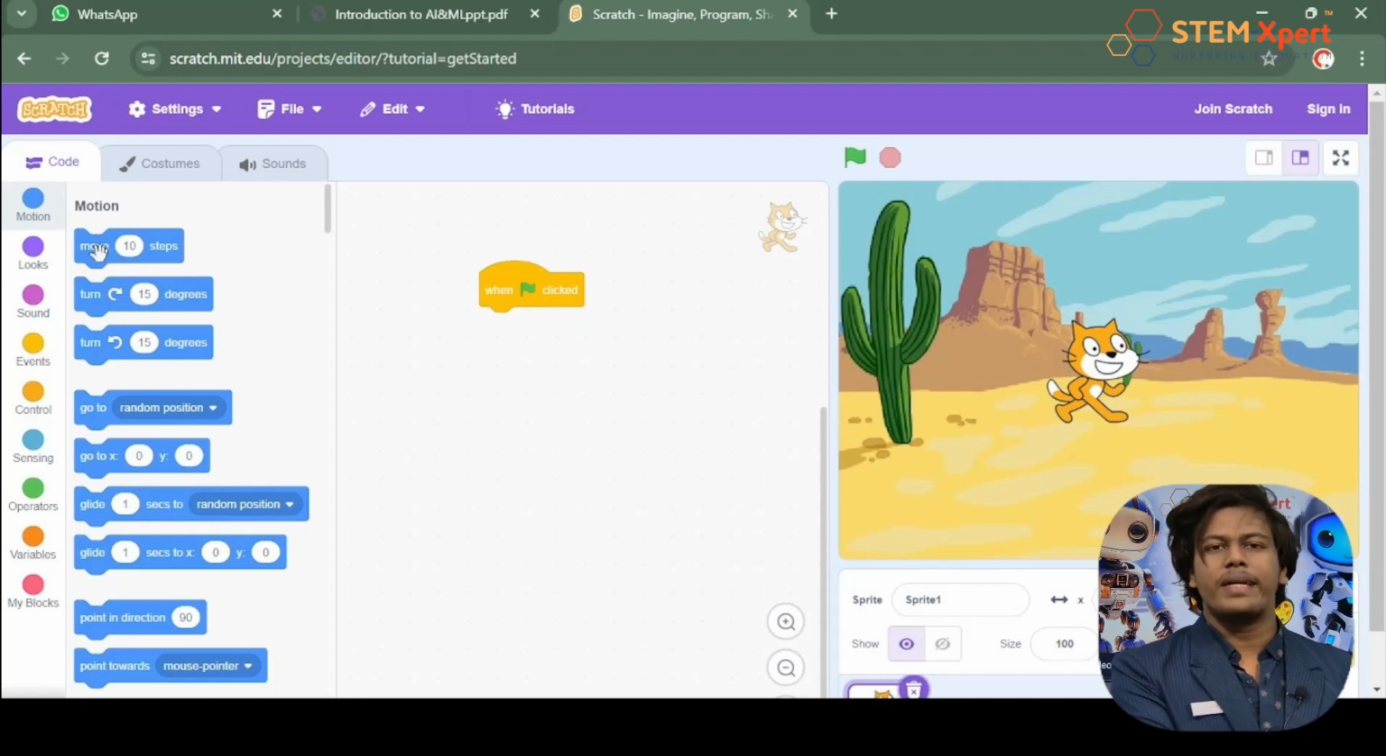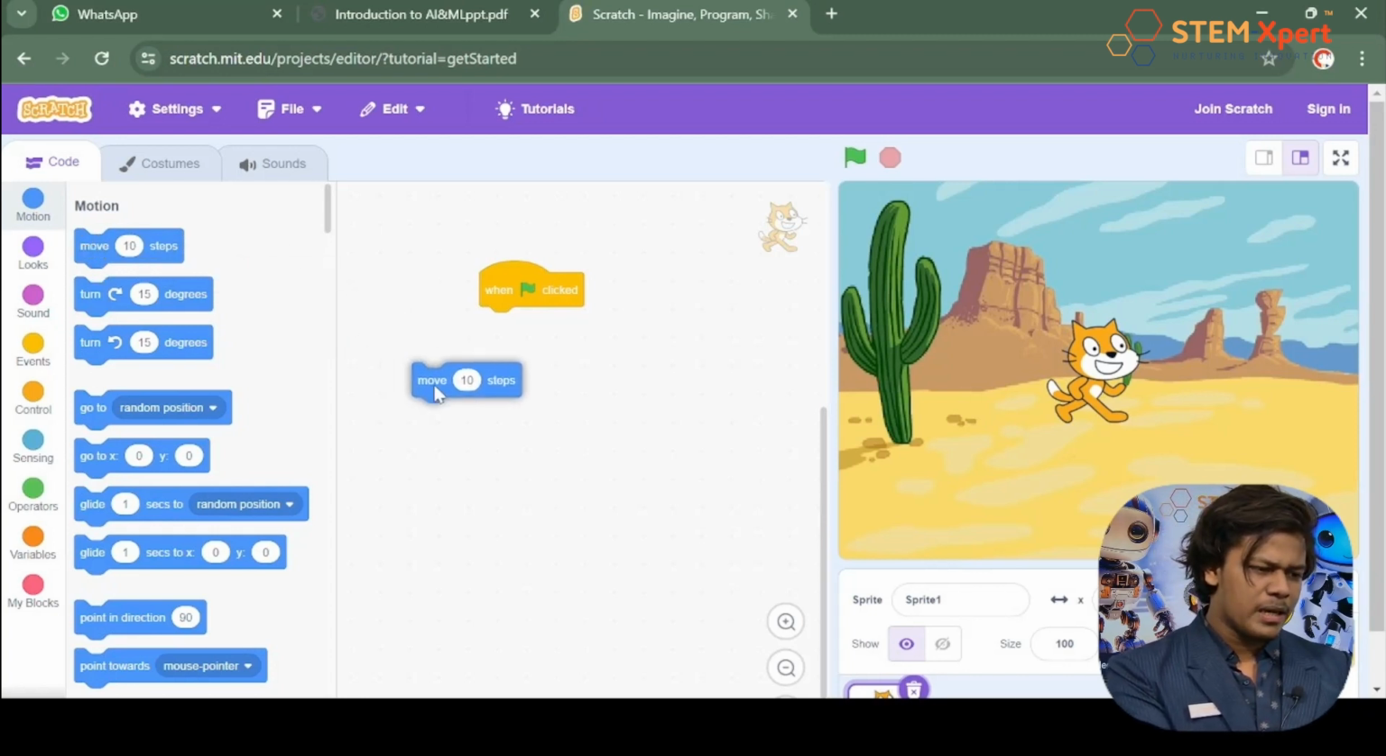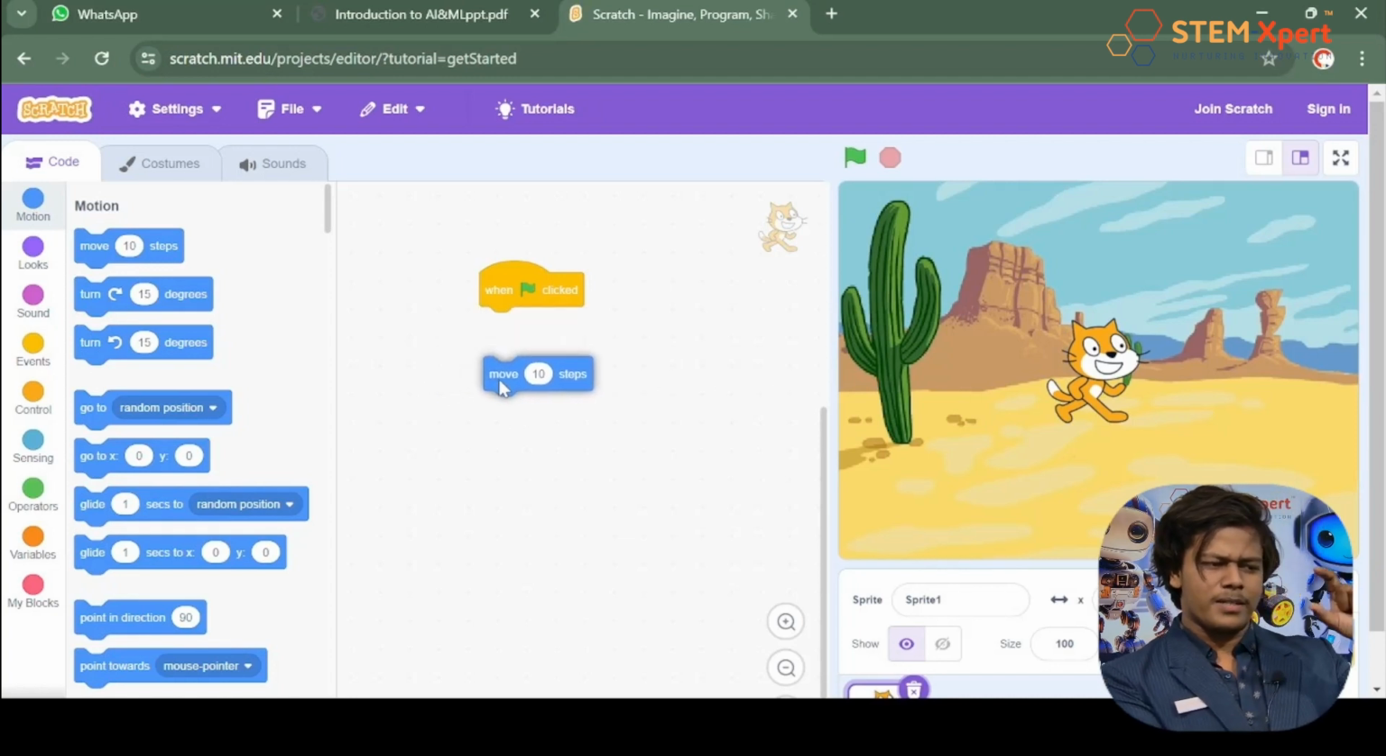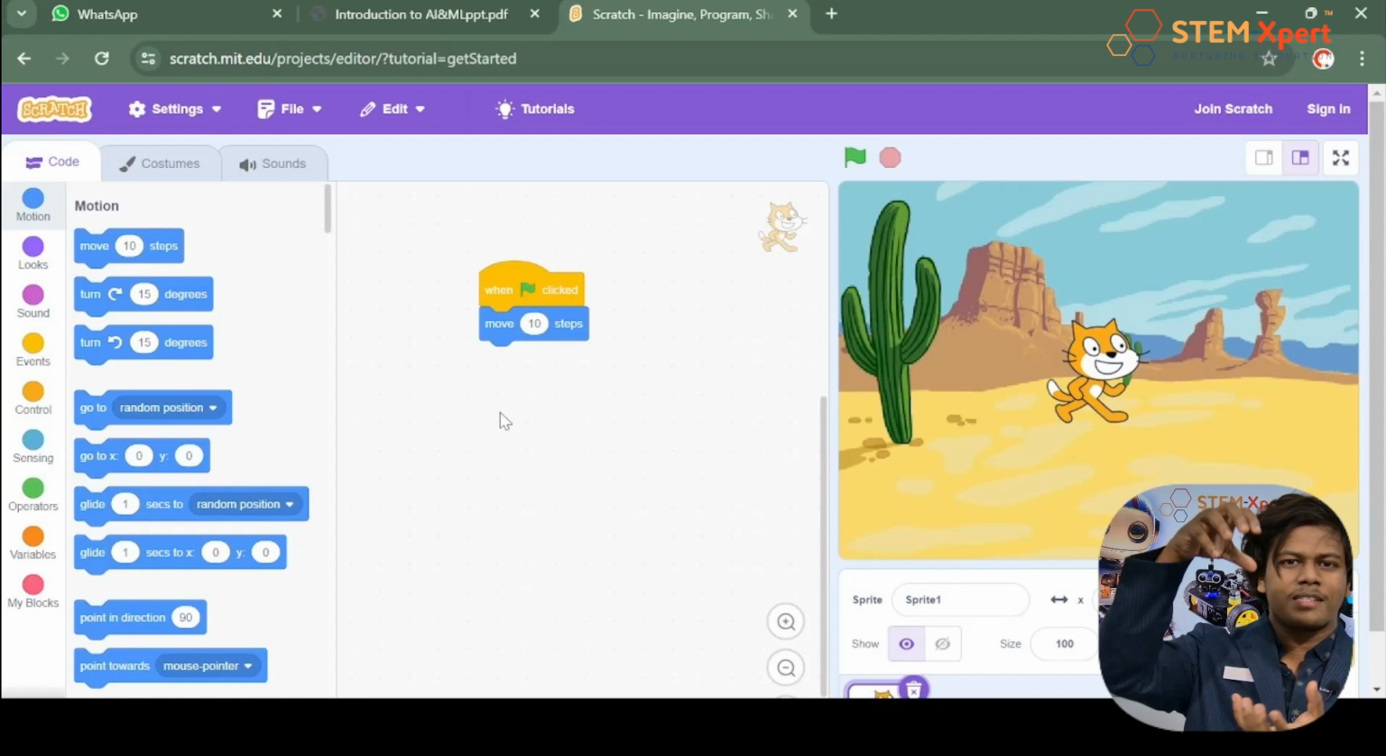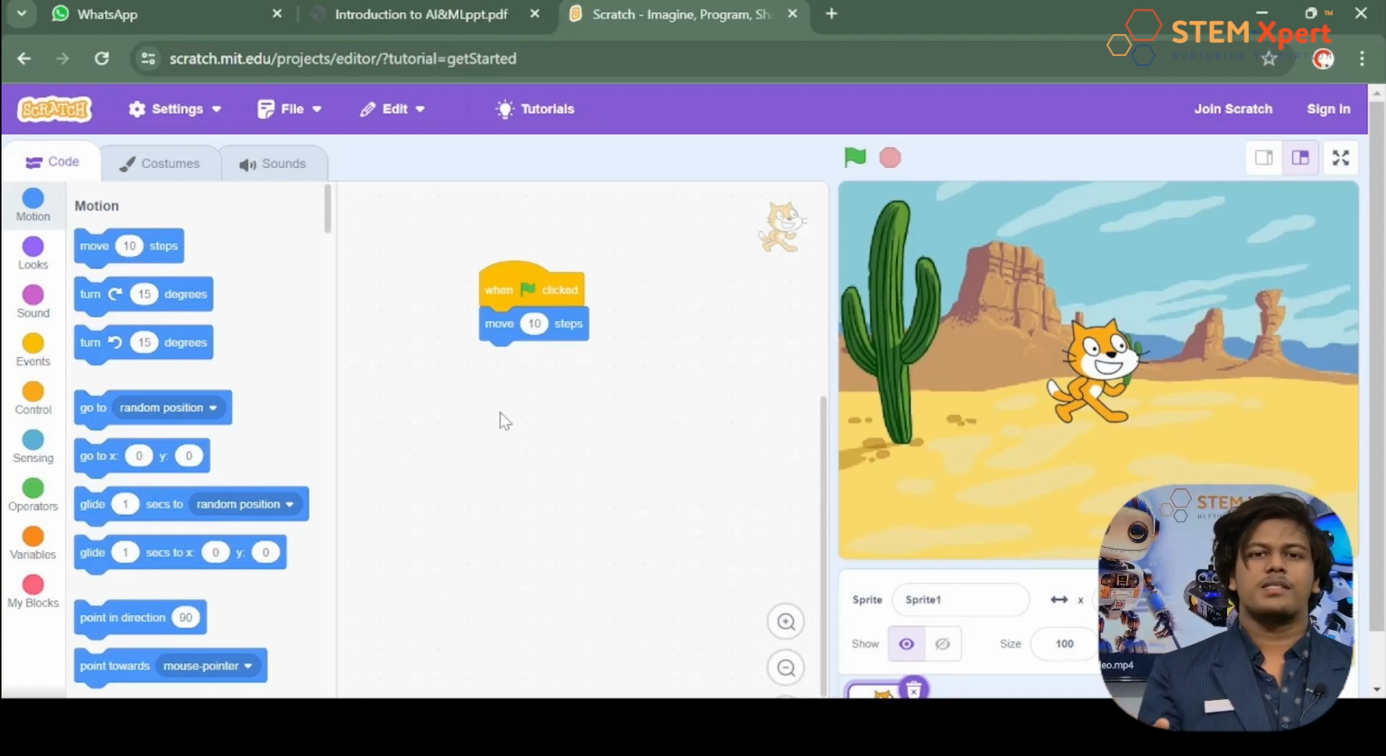What it says, move 10 steps. And look what would happen. So here I'm going to drag this one over here. Wait, hold on. What do you guys think? Will it connect? Are you sure? Just look at the shape of the block. Okay, here I'm going to drop it here. Wow, did you see that? That's just connected, right?